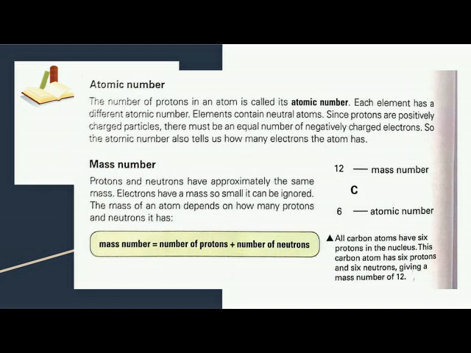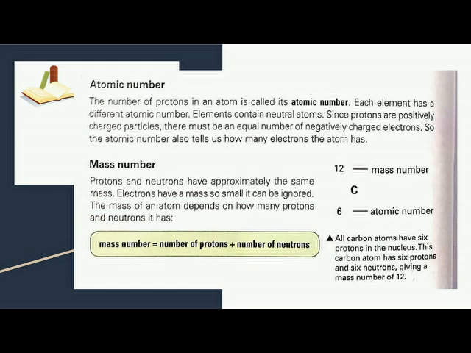Atomic number. Atomic number tells us about the number of protons present in the nucleus. The number of protons in an atom is called its atomic number. Each element has a different atomic number. Elements contain neutral atoms. Basically, atoms are neutral. It contains the same number of electrons and protons. Since protons are positively charged particles, there must be an equal number of negatively charged electrons. So the atomic number also tells us how many electrons the atom has.